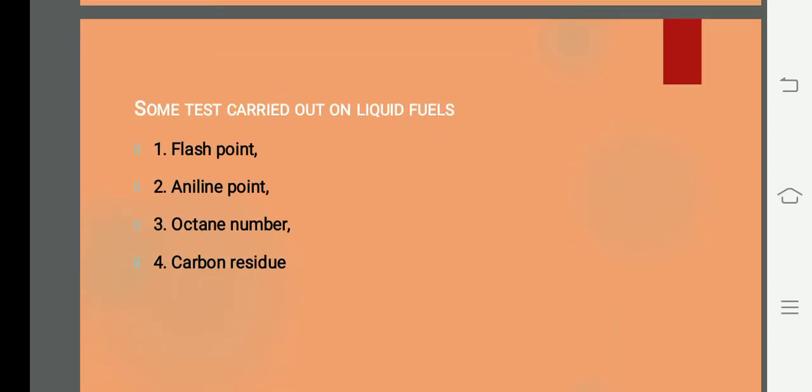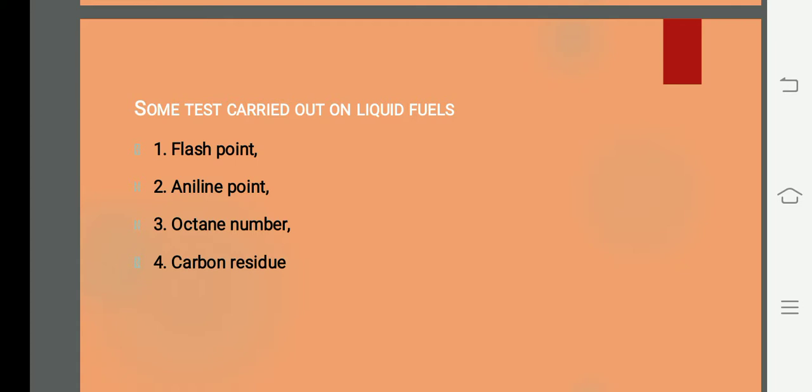Next we can see what tests we have to do to find the quality of a good liquid fuel. We use liquid fuel in many places, in automobiles, factories, industries and all. Without liquid fuels we can't move from one place to another. That's the condition now. So the liquid fuel has to be analyzed and tested. The quality of liquid fuel has to be tested, and only then can we use it.